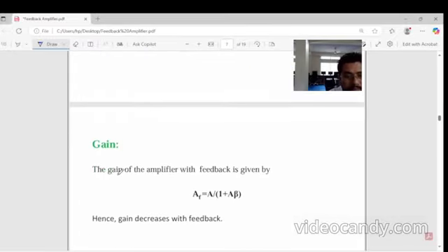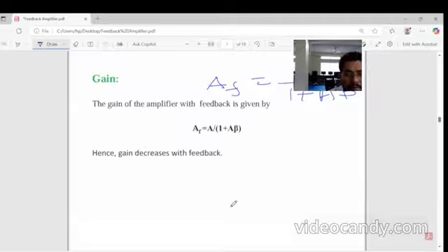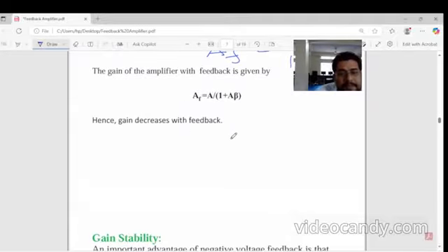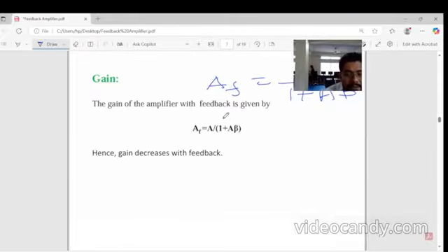Second, the gain of the amplifier with feedback is AF equal to A divided by 1 plus A into beta, which we have calculated.